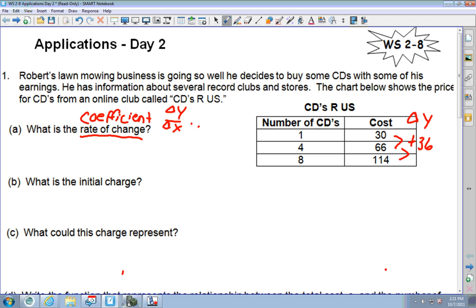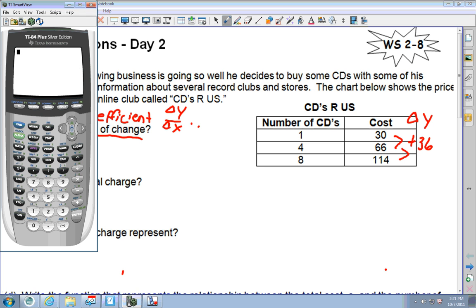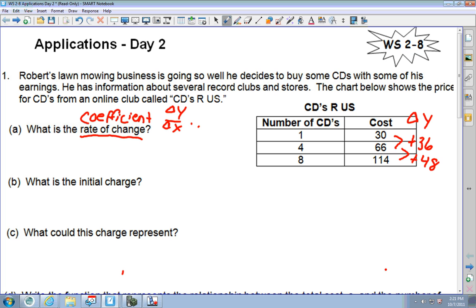The change right here, you can go in your calculator and put the bottom number, 117. Oh, that's 114 minus 66, and press enter. And that's 48. Now I'm going to do delta x, the change in x, plus 3 and plus 4. Now to do delta y over delta x, 36 over 3 is 12. 48 over 4 is 12.